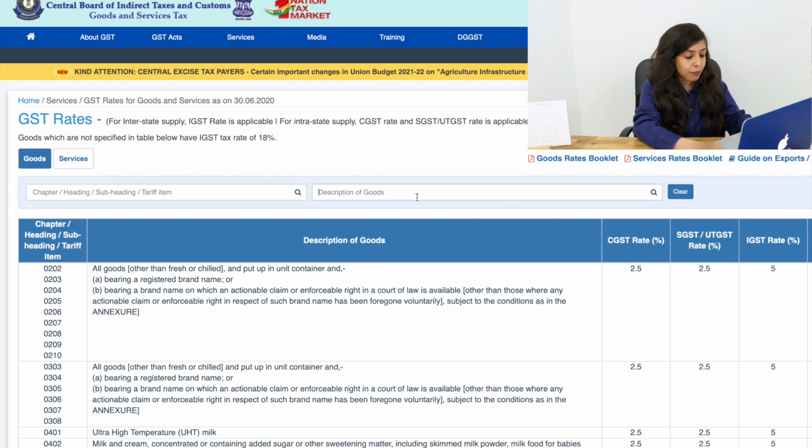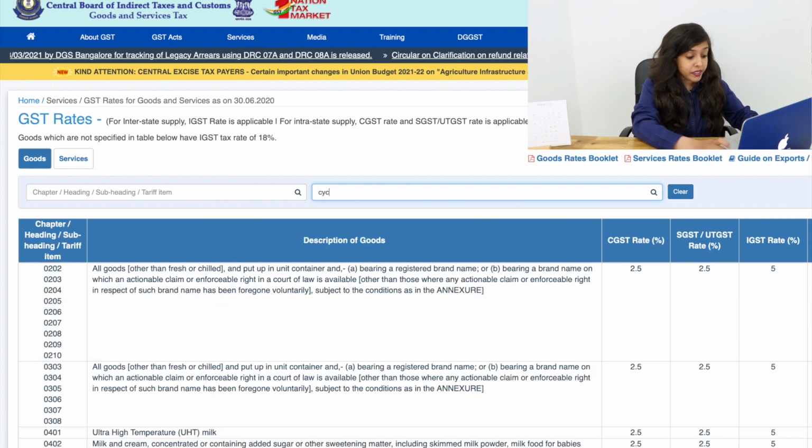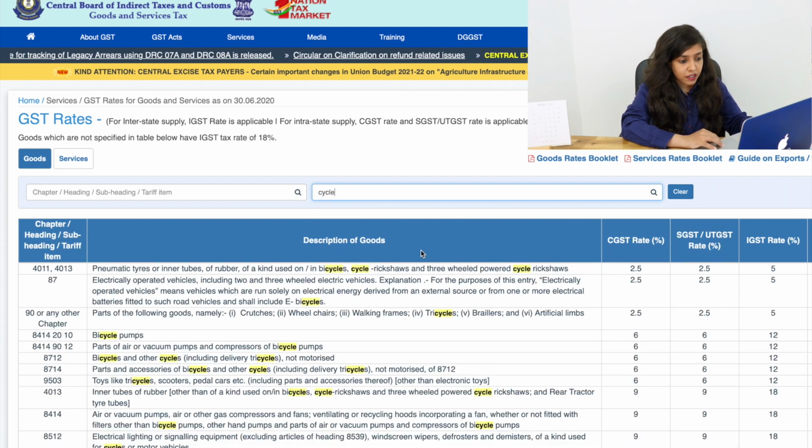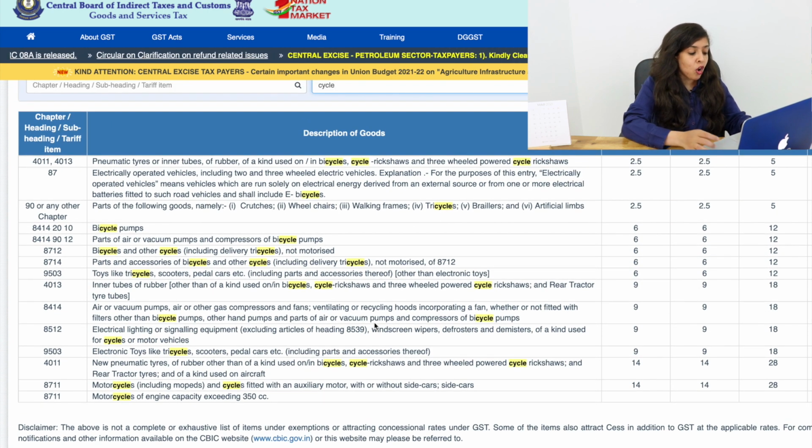So let's take the example of soap. If I say I'm selling soap and I want to find out the HSN code of soap. So the minute I type soap, I get these results. Or let's say I type cycle. Whatever is your product, first you can either search it by the description of goods, or let's say you know